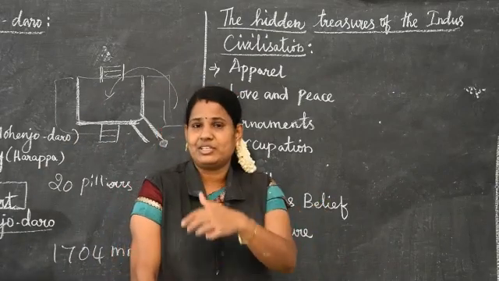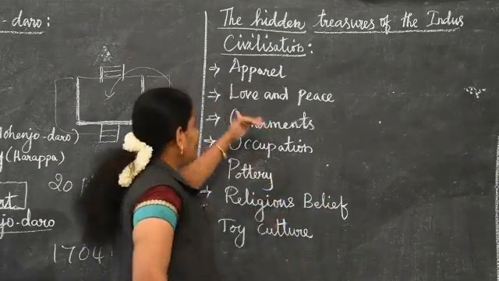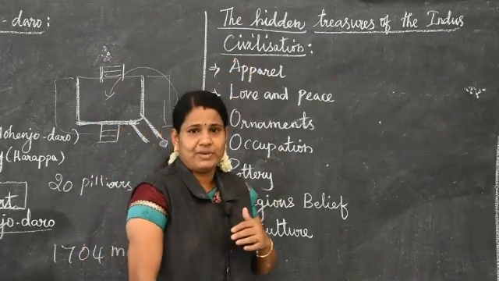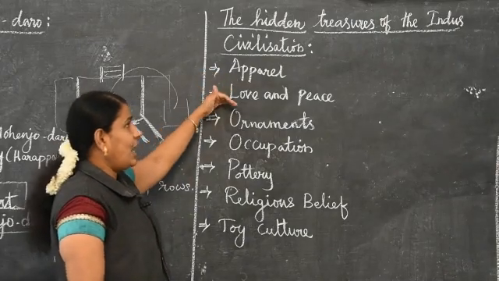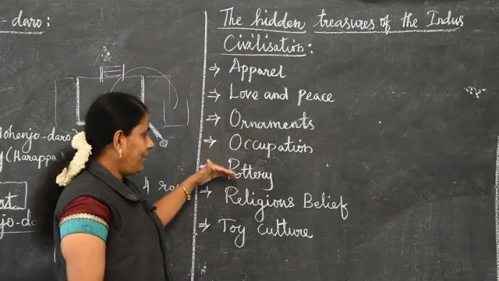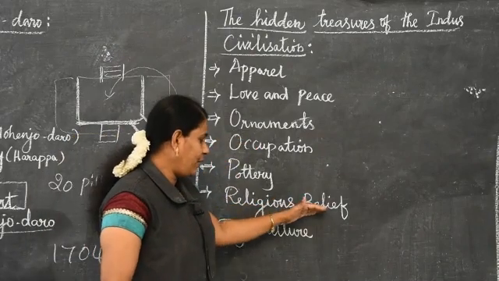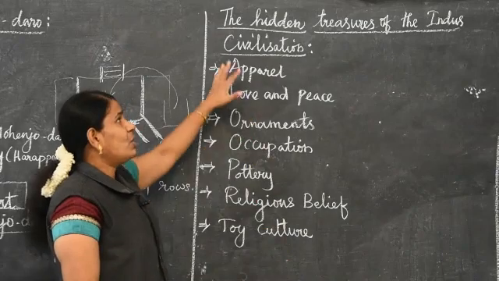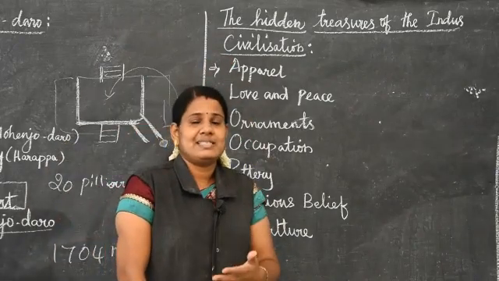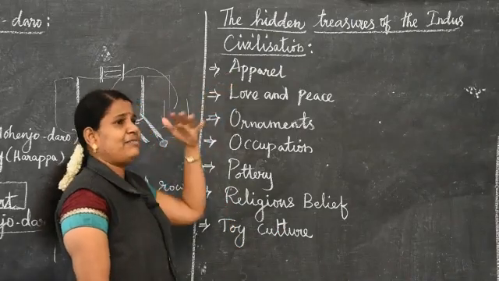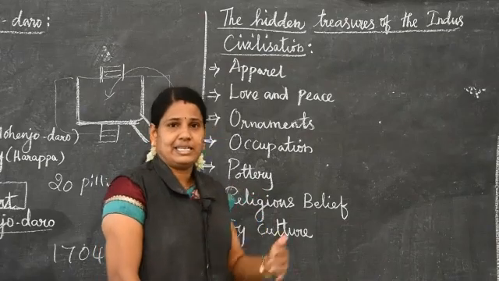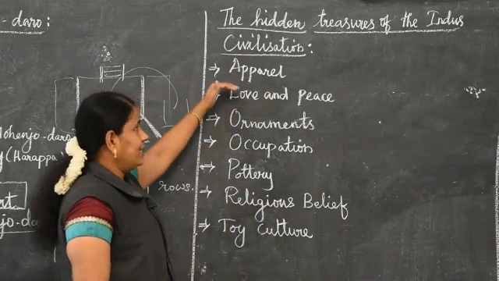Which are the hidden treasures they have mentioned? First one, apparel. Apparel means clothing. Then love and peace, ornaments, occupation, pottery, the religious belief and the toy culture. These are the things that show the Indus civilization's people's lifestyle and daily activities. So now we go to the apparel.